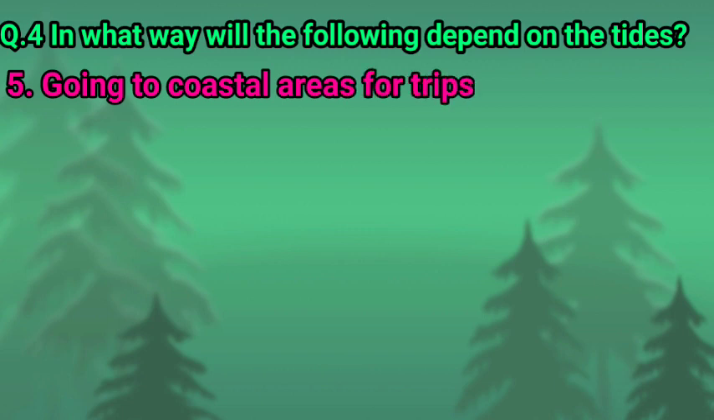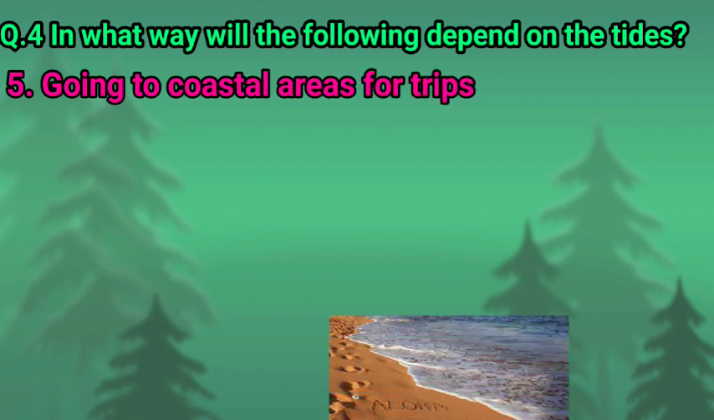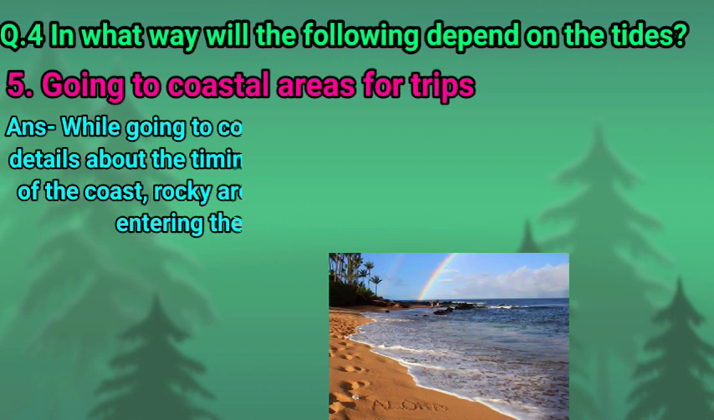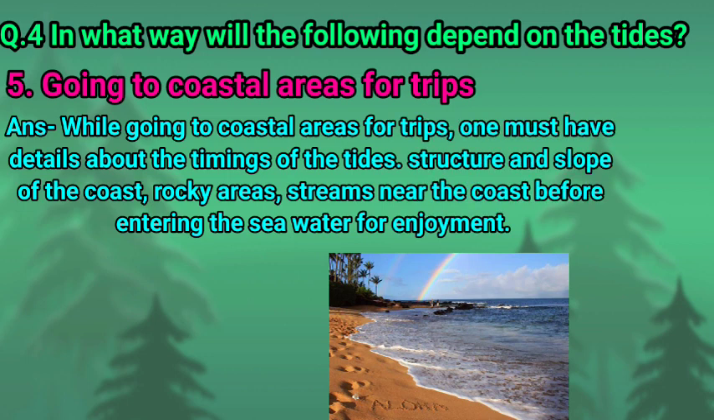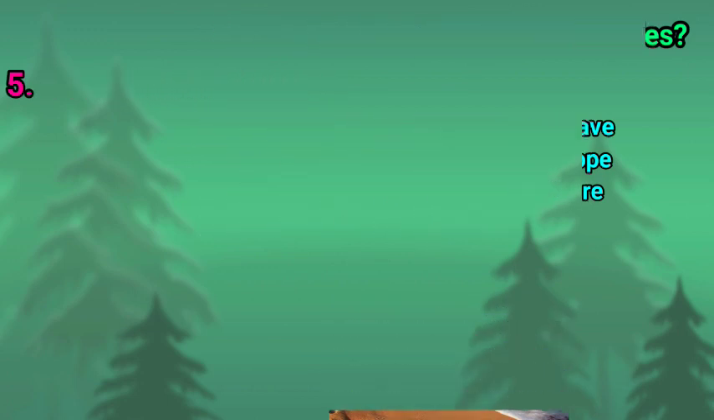Next, number 5, going to the coastal area for a trip. So children, while going to the coastal area for a trip, one must have details about the timings of the tide and also the structure and slope of the coast, rocky areas, and streams near the coast before entering the seawater for enjoyment. So children, this is how all these things depend on the tide.